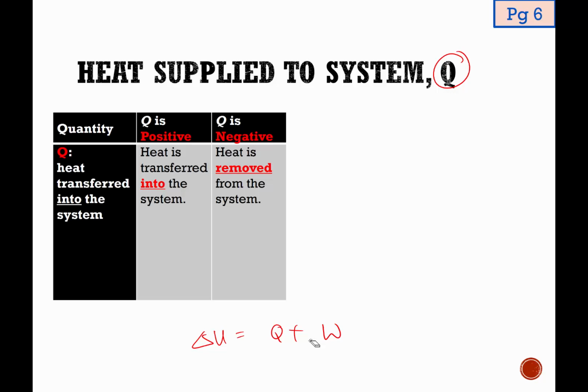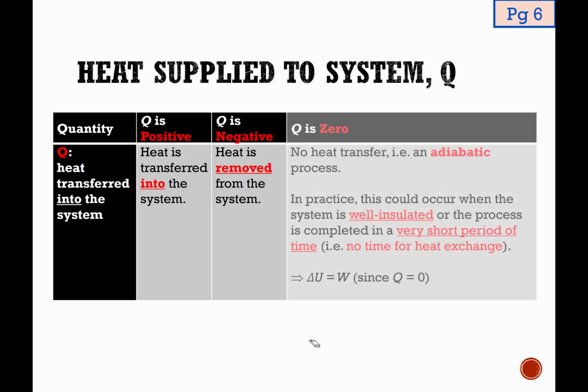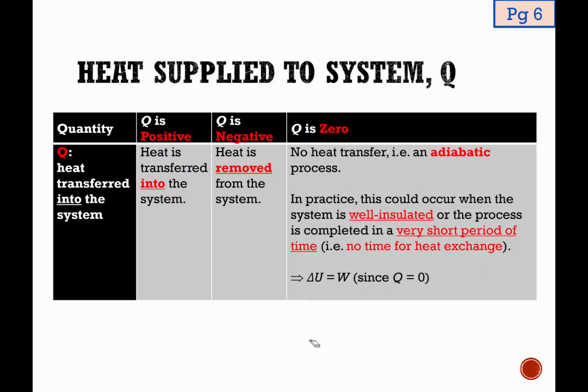Okay, so now with that covered, we move on to the last one, Q equals 0. For Q equals 0, that means there is no net heat transfer. The technical term to describe this process, Q being 0, is called an adiabatic process. Now, I don't actually think that A level uses this technical term, I don't know why. But your tutor may on and off use it, so it is good for you to know. If A level doesn't describe the process as adiabatic, how they will describe this process, for example, will be that the system is well insulated, or they will say something like the process is completed in a very short period of time.